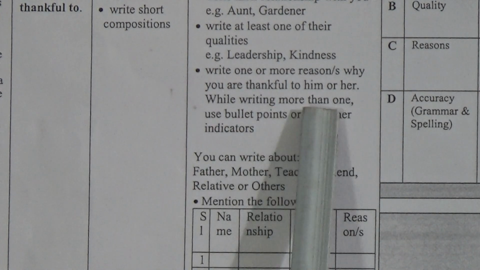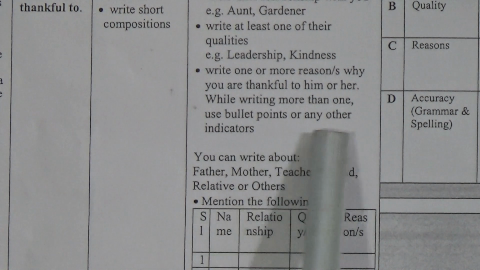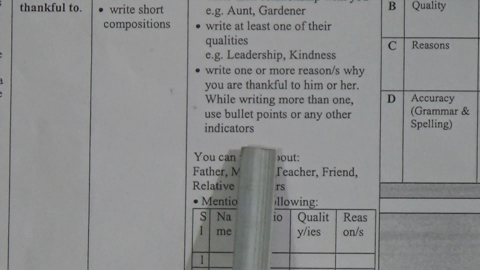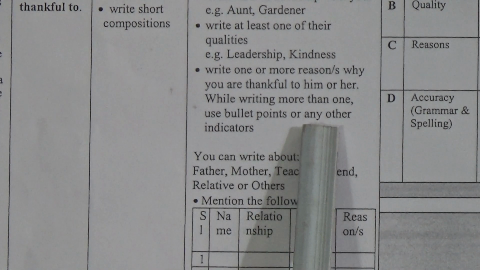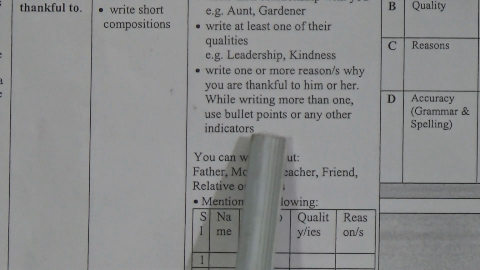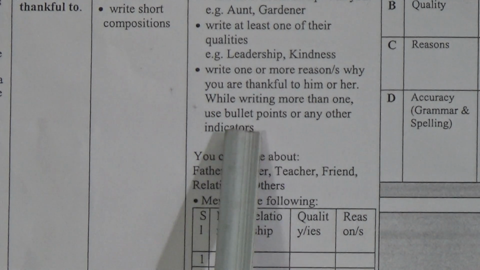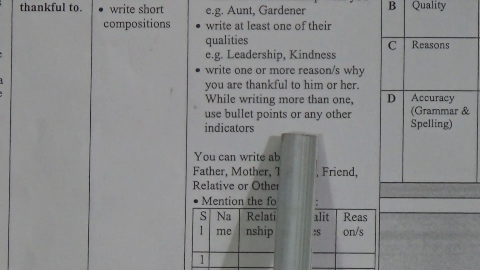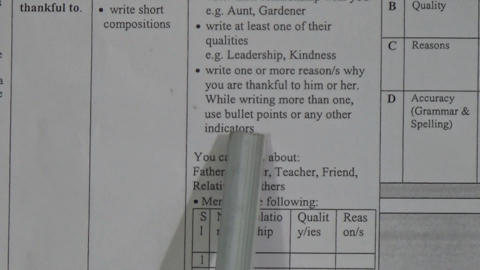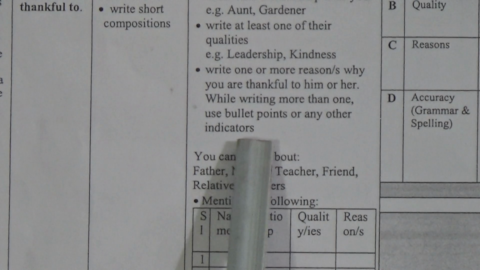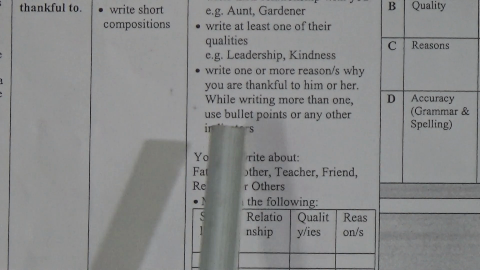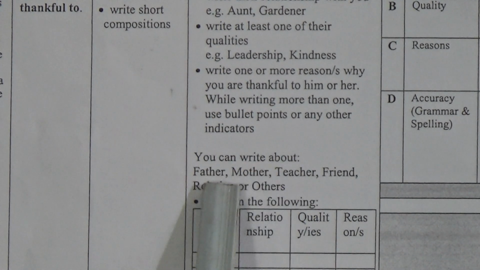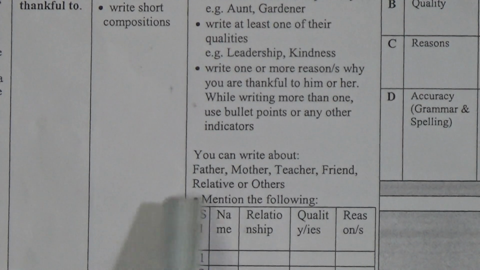While writing more than one, use bullet points or any other indicators. So you have to include reasons for your being thankful to that person, and you have to write the specific points with bullet points, or any other indicator should be fine as well. So you can write about father, mother, teacher, friend, relative or others.